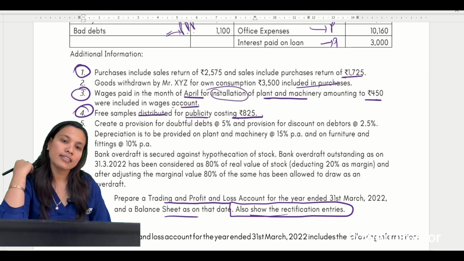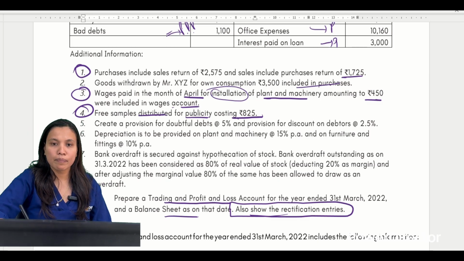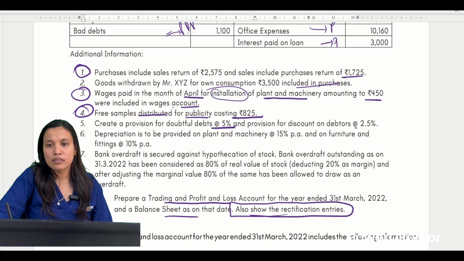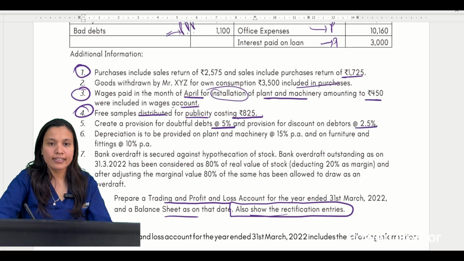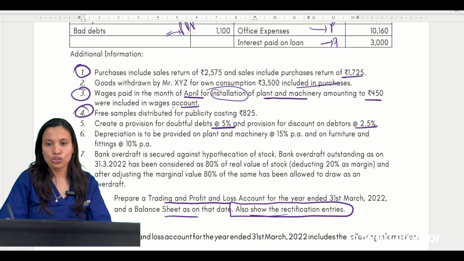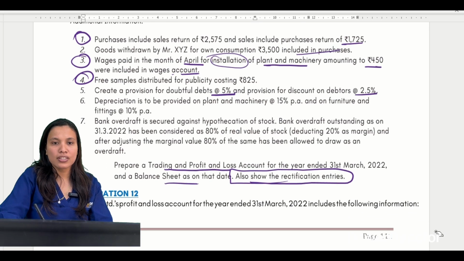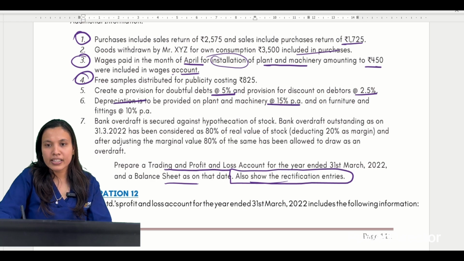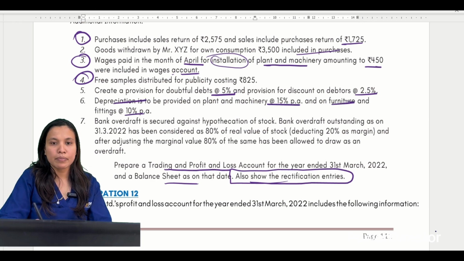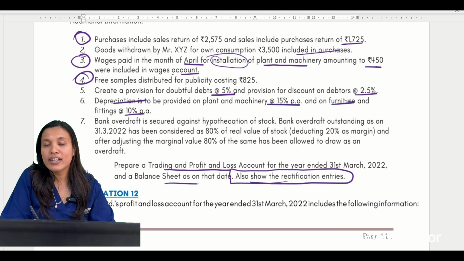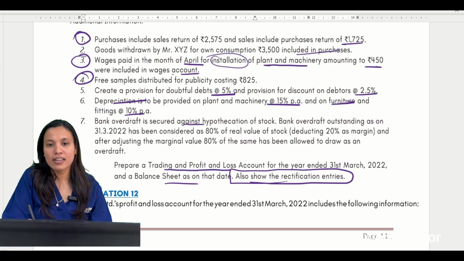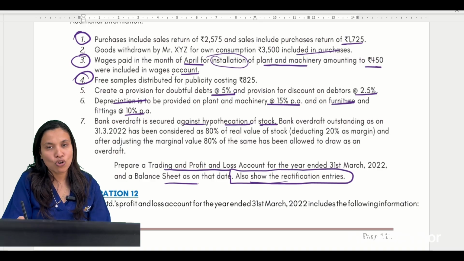Next I can see is create a PDD for 5%. This is not a rectification entry. It is a normal question, correct? And hence it will not come in rectification entries. Next, depreciation is to be provided at 15%, on furniture 10%, bank overdraft is secured against hypothecation of stock.